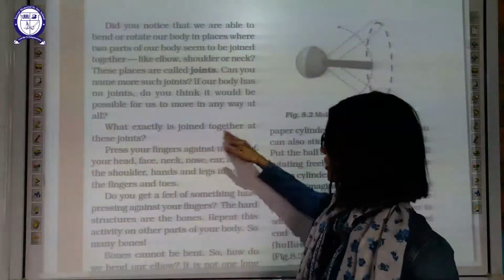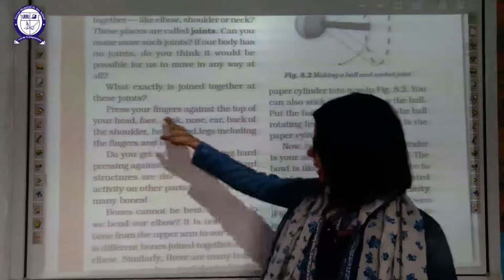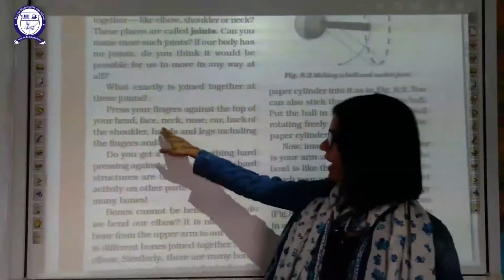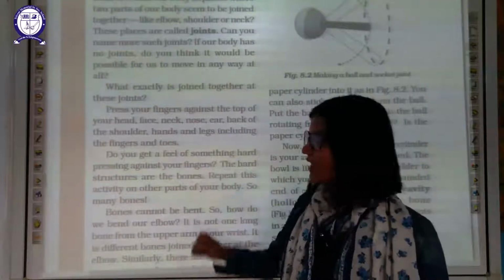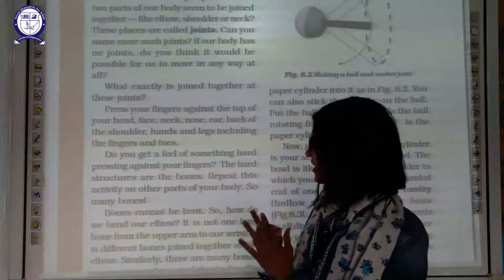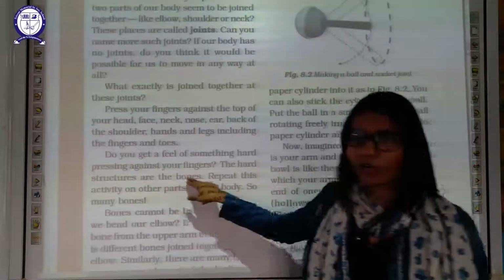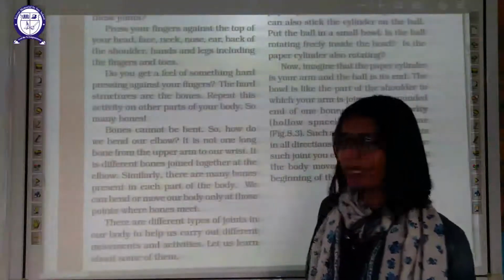What exactly joins together at a joint? Bones. Press your finger against the top of your head, face, neck, nose, back of your shoulder, hand, leg, including fingers and toes also. Do you feel something hard when you press your finger? These hard structures are bones. Repeat this activity on other parts of your body.